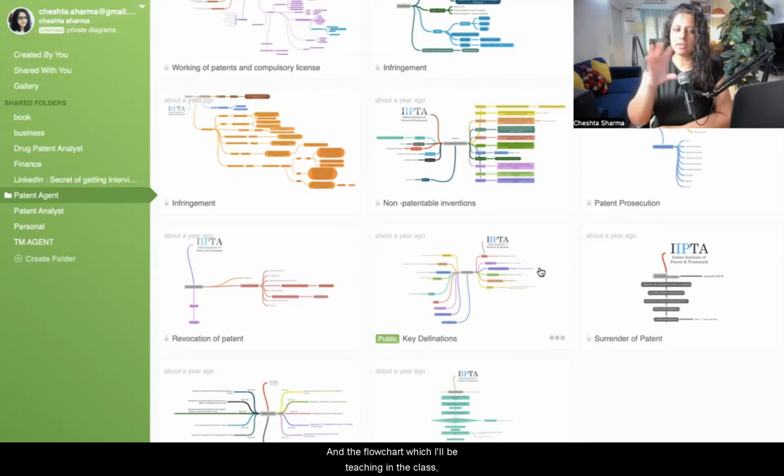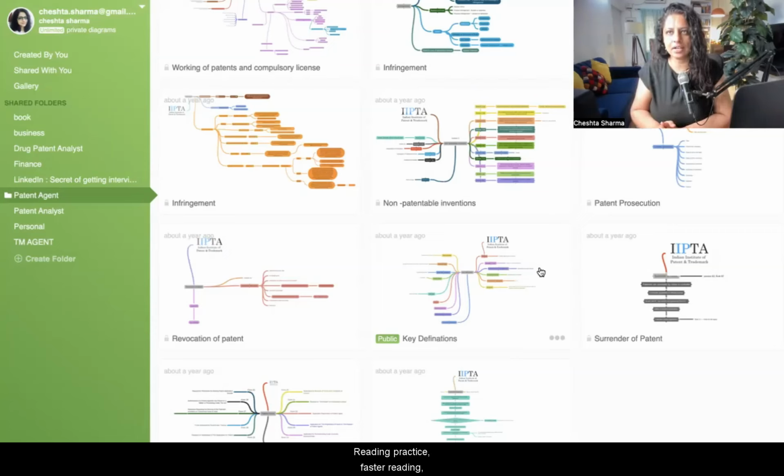And the flow chart, which I'll be teaching in the class, it's not just that you look at it. You have to actually read the flow chart and then make it in your own handwriting on a piece of paper. I'll be asking you to present the document which you have written, which is handwritten, because in the paper you have to show it in a handwritten format. So writing practice again is going to be an important component.